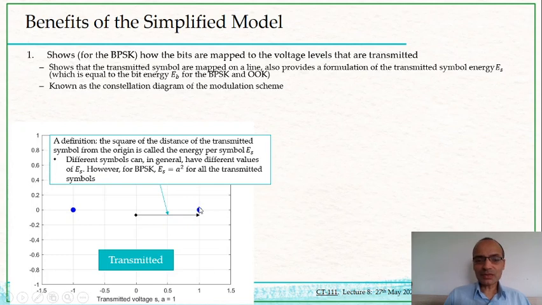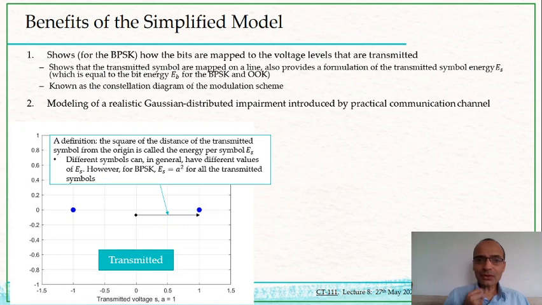But if this point was at 2, then the energy per symbol will be 4. If it was at 1.5, then the energy per symbol would be 2.25, and so on. So it allows us to formulate the energy per symbol or energy per bit that the modulation scheme is making use of.